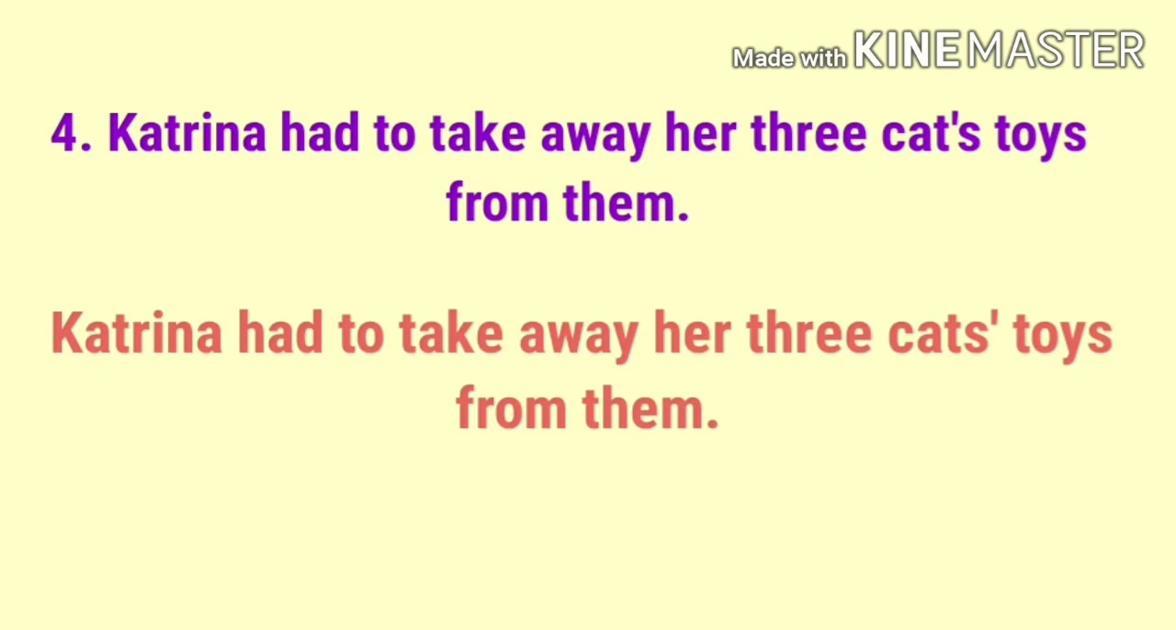So we want to write cats, and after that we use an apostrophe. So Katrina had to take away her 3 cats' toys from them. Are you clear? Plural nouns ending in s, we add only an apostrophe to show the possession for the noun cats. So Katrina had to take away her 3 cats' toys from them.